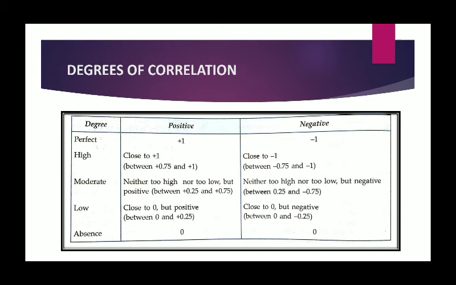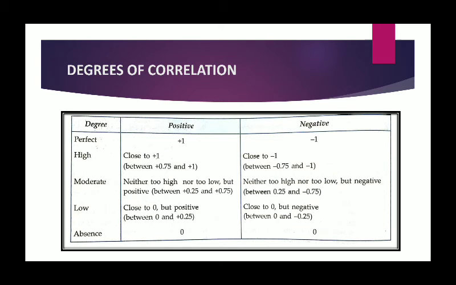The next part, which is very important for the numerical as well as for the theory portion, is degree of correlation. Yes, degree of correlation. Since correlation analysis is a mathematical tool which is used to explain the degree to which one variable is related to another variable, we must know what it is actually measuring. It measures the strength of relationship between two variables. So the basic tool of correlation analysis is the correlation coefficient. The correlation coefficient shows the degree of closeness of the relationship between two variables in quantitative terms.